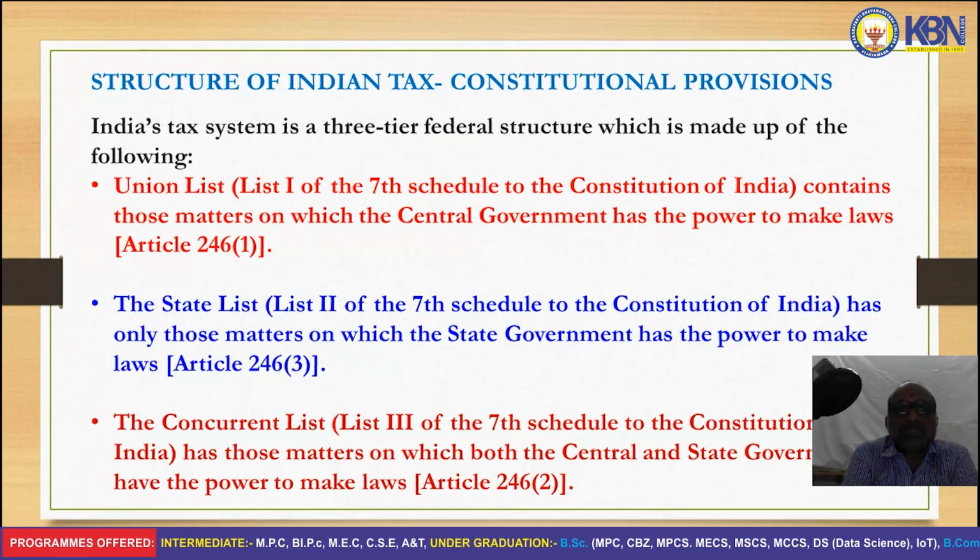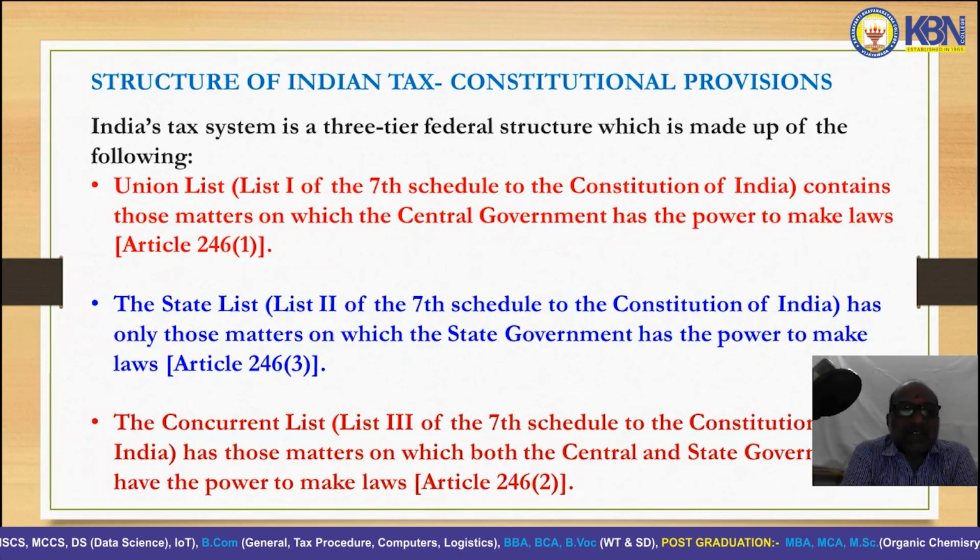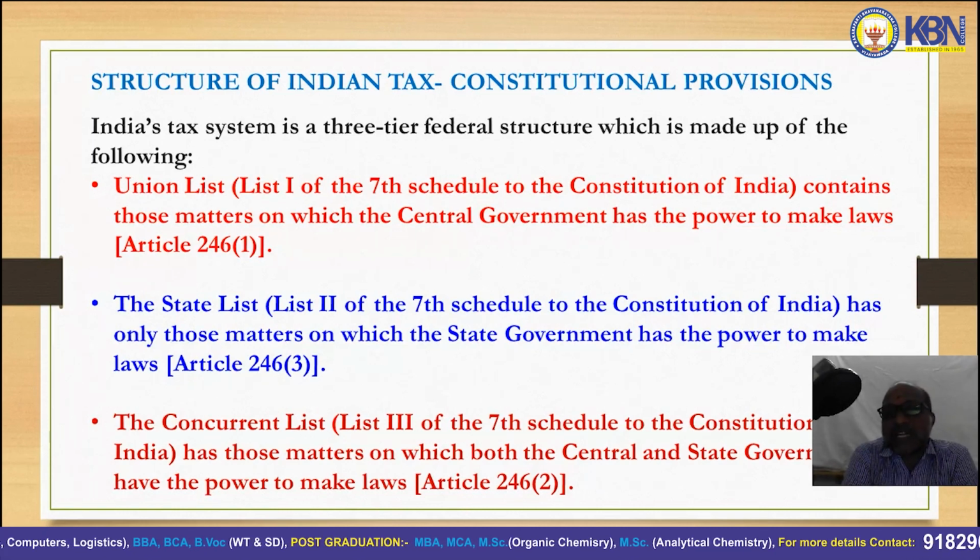The constitutional structure of income tax is a three-tier federal structure. One is the union list. It contains those matters on which the central government has power to make laws. Second is list 2, called the state list. It has only those matters on which the state government has the power to make laws.